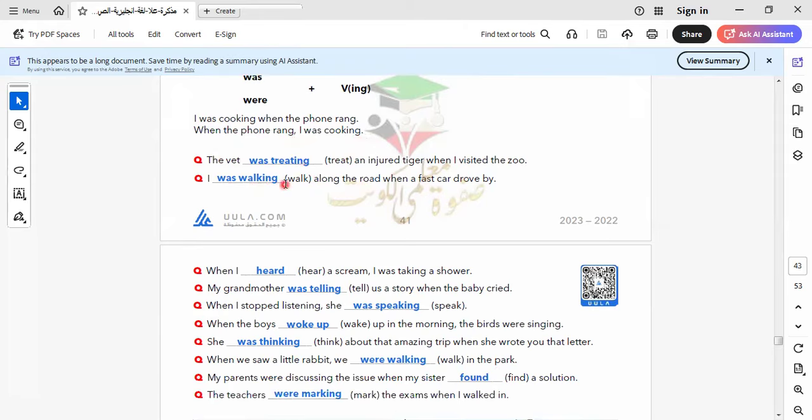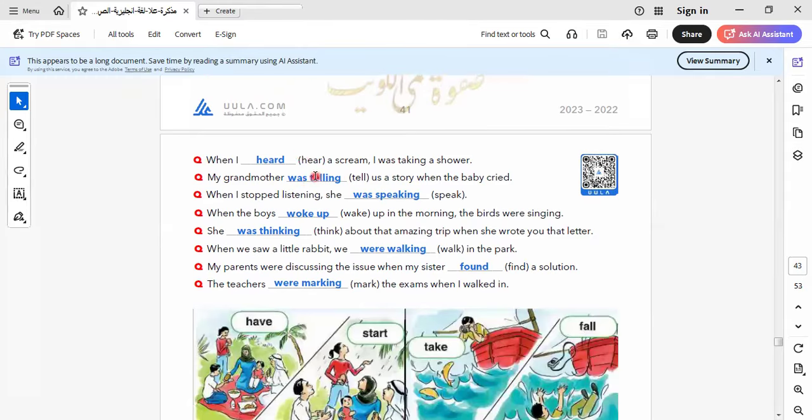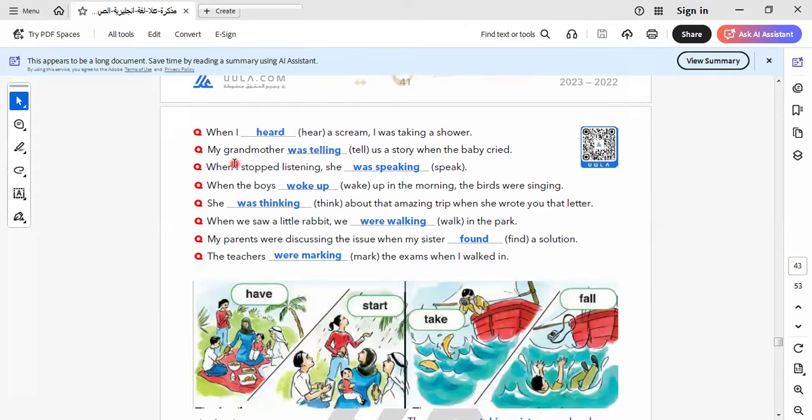Let's do this exercise together. David was training and enjoyed the tiger when I visited the zoo. So here the short action is "visited." So here it will be what? "Was training." I was walking along the road when a fast car drove by. Here the short action is in the past simple form, and the other part will be the long action, which is "was walking."